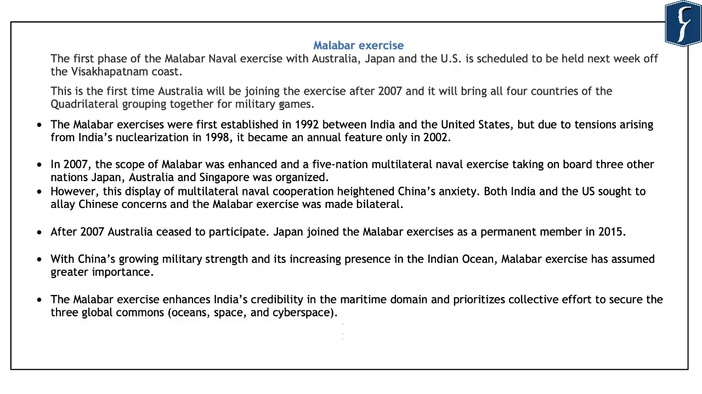So as we have learned, the first phase of Malabar naval exercise with Australia, Japan, and the US and India is scheduled in the next week. And this is the first time Australia will be joining the exercise after 2007. And it will bring all the four countries of the quadrilateral grouping together for the military games. So the importance of Australia joining this exercise is that these are the same countries who are also engaged in the quadrilateral security dialogue, which also focuses on the Indo-Pacific region and which is aimed at countering China in this region.